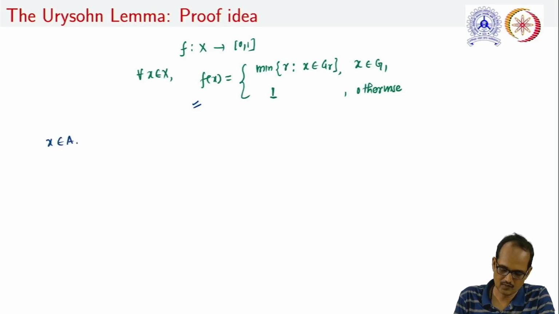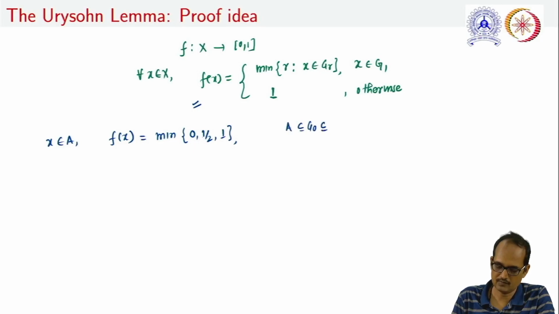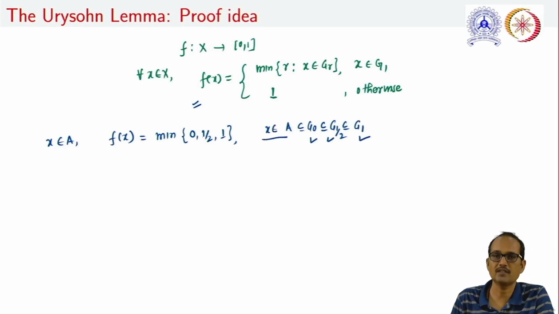Now if we define the function in such a fashion, if our x belongs to A and we want to find the value of f(x), that will be the minimum of the rationals 0, half and 1. This is because A is contained in G naught, which is a subset of G half, which is a subset of G1. If we take x in A, x is a member of these three open sets and their minimum will always be 0. Thus for all x in A, f(x) will always be equal to 0.